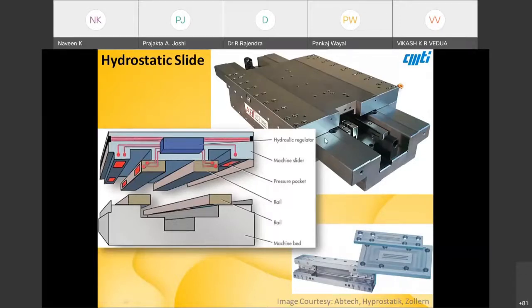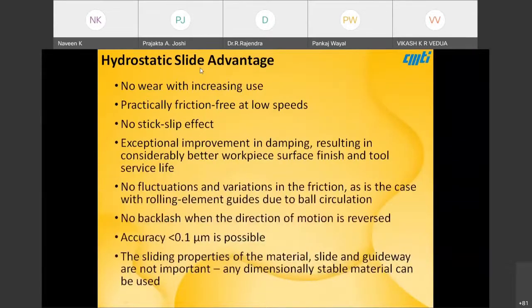There is no wear with increasing use, which is not the case in contact type bearings, and it is practically friction free at low speeds. At higher speeds the friction only comes from the oil viscosity, or else friction is very low, and there is no stick and slip effect. It's a smooth movement.